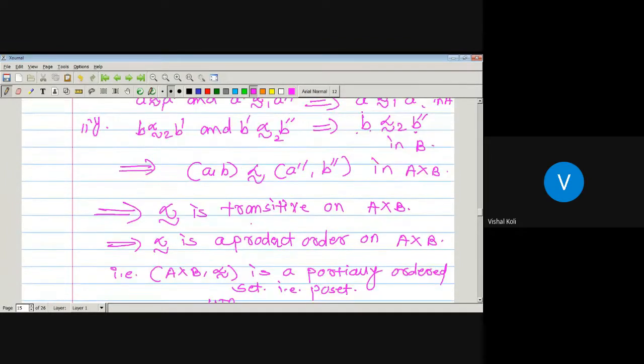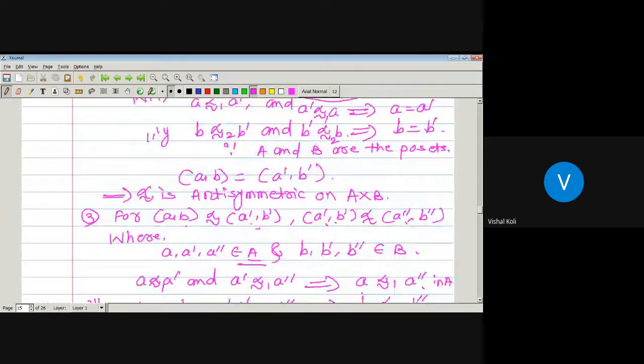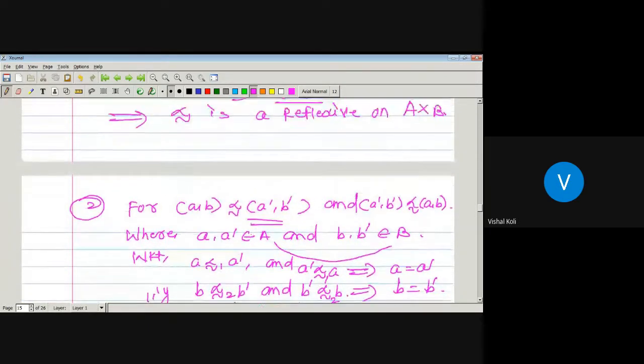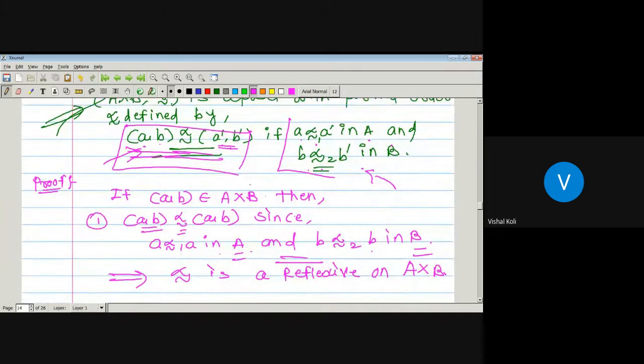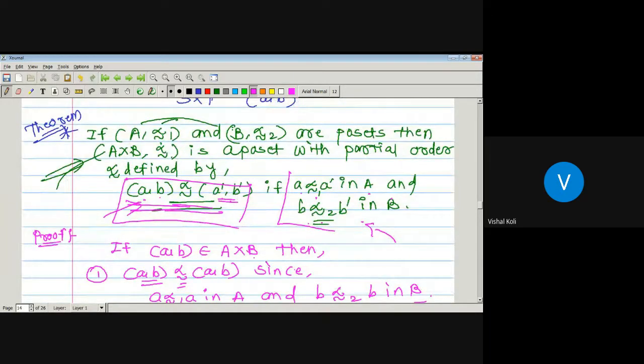Same we can do for more than two or more sets. That is, here we have proved this result is true for two sets, that is A and B. If we take three, C will be the third set, then the relation we have to define again is the same.